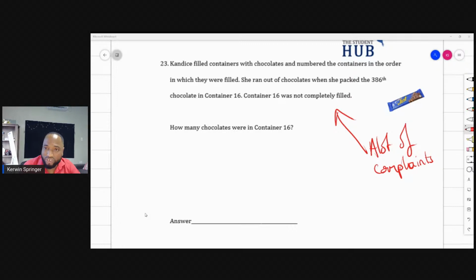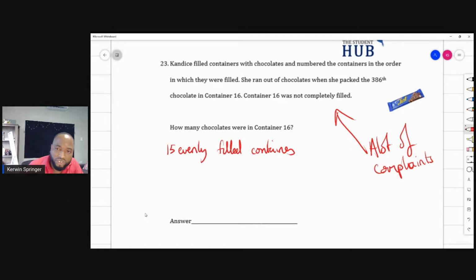So when she packed the 386th chocolate in container 16, container 16 was not completely filled. So we have to assume that we have 15 evenly filled containers. You all understand? You all understand why I say that?